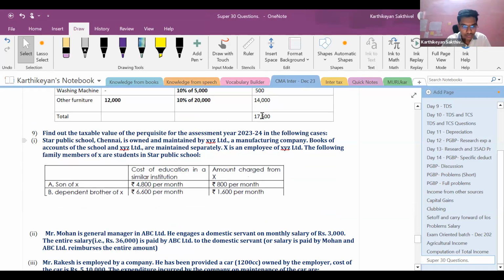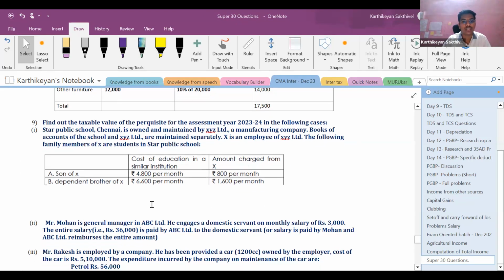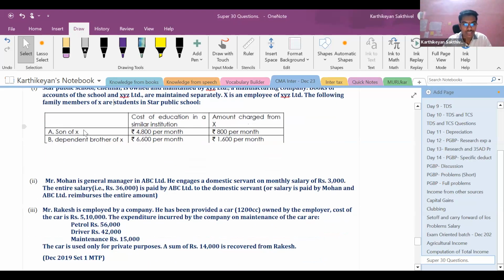First, the Star Public School, Chennai, is owned and maintained by XYZ Limited, a manufacturing company. Books of the accounts of the school and XYZ are maintained separately. X is an employee of XYZ Limited. The following family members of X are students in Star Public School. First one is son of X. Cost of education in a similar institution 4,800. Amount charged from X is 800 per month. Dependent brother of X. Cost of education in a similar institution 6,600. Amount charged from X is 1,600.